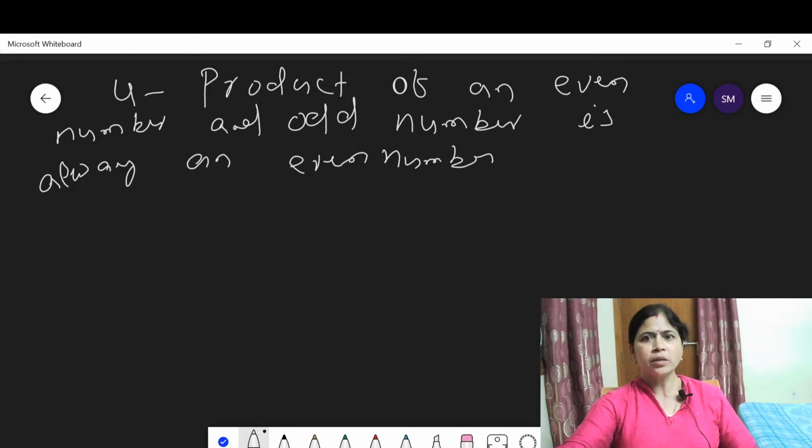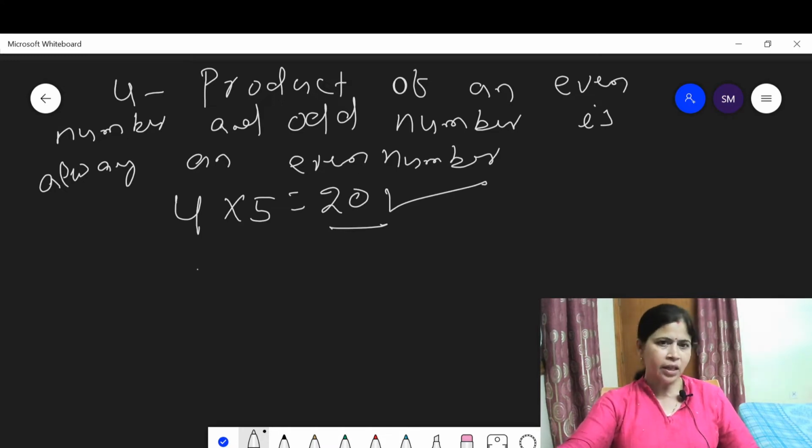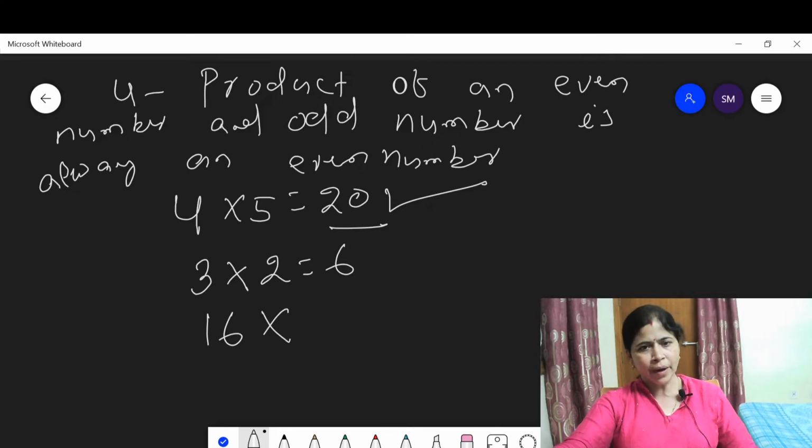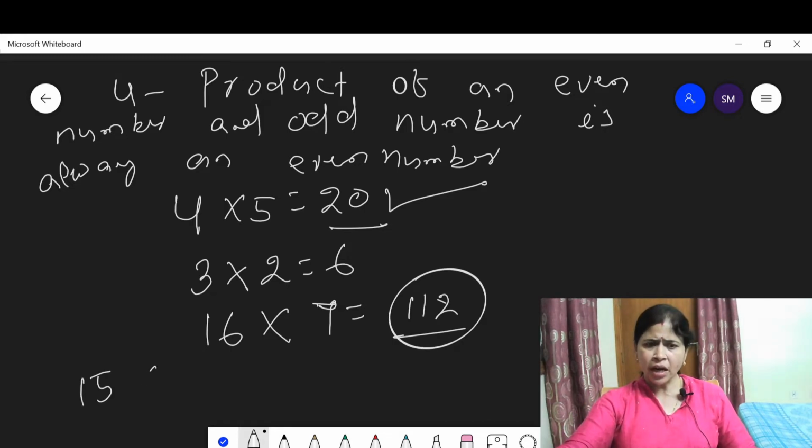Say me, students, an even number. 4 is an even number, and say any odd number, 5 is an odd number. Then you get 5 into 4, 20. 20 is an even number. Say another example. Suppose 3 is an odd number, 2 is an even number. Product 6 is an even number. 16 is an even number, 7 is an odd number. When you multiply, you get 112. 112 is an even number. Another example. 15 is an odd number, 8 is an even number. When you multiply, we get 120. 120 is an even number.